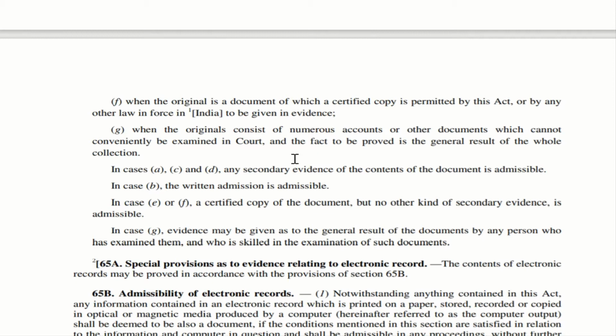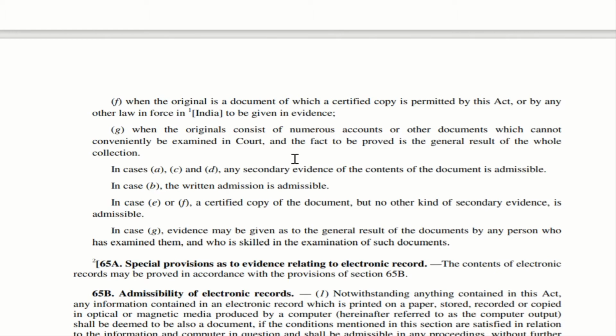However, in cases A, C, D, any secondary evidence of the contents of the document is admissible. With respect to A, C and D, secondary evidence of the contents of the document is admissible. In case B, the written admission is admissible. In case of E or F, a certified copy of the document but no other kind of secondary evidence is admissible with respect to sub-clauses E and F.